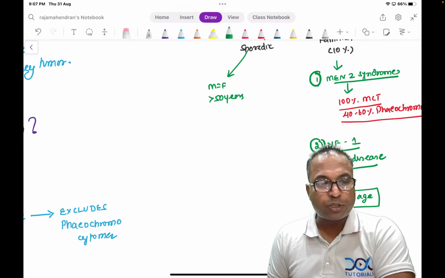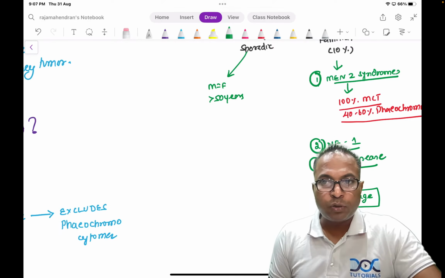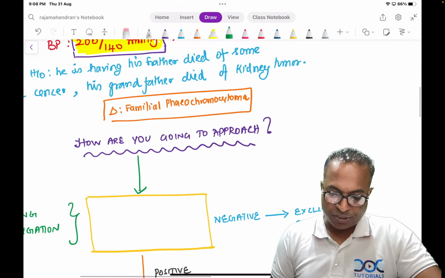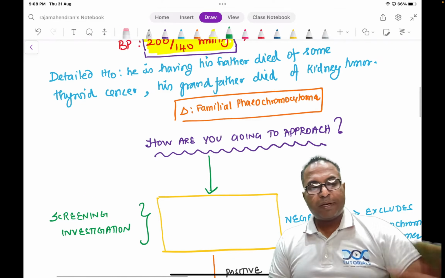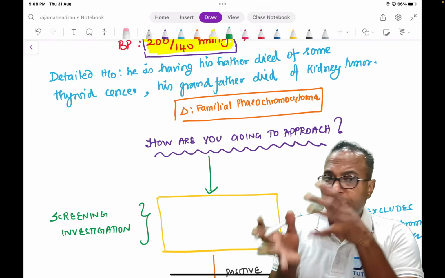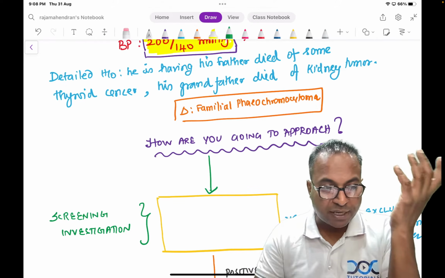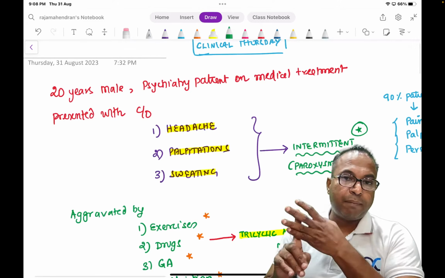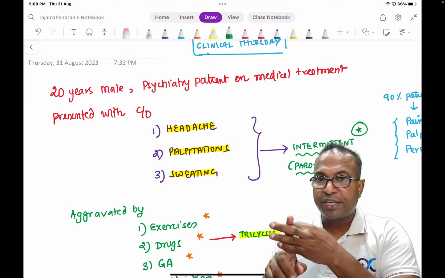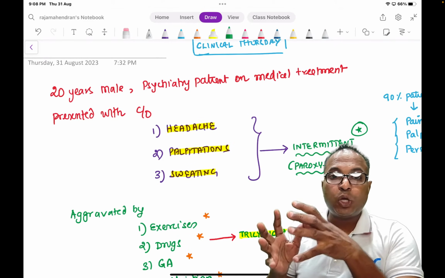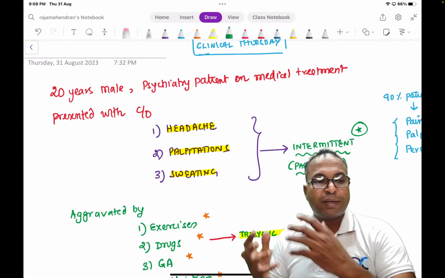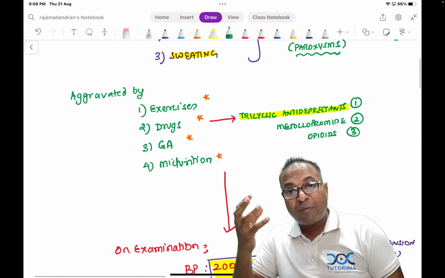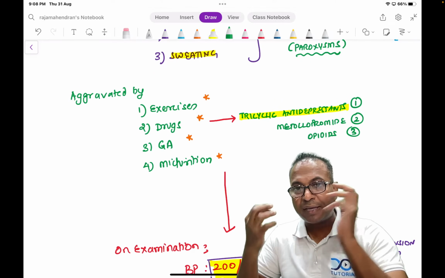So what are the syndromes associated with the phaeochromocytoma? Men 2 syndrome, NF1, VHL disease. So this is very common in young age. Now, patient is sitting in front of your clinic. Please understand, read logically. A patient has come to you with the classical 3 symptoms of PPP, pain, palpitation, perspiration. The patient is coming to you with intermittent episodes, not always seen. It is an intermittent episode of headache, palpitation, sweating, which is aggravated by doing some exercises, taking some drugs.